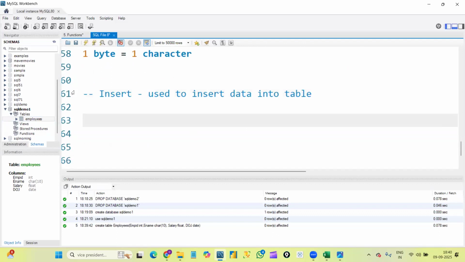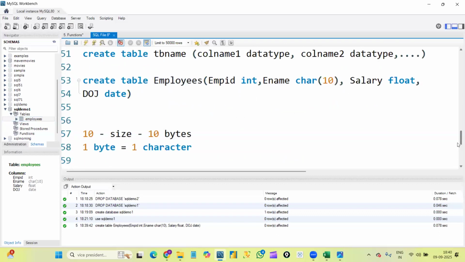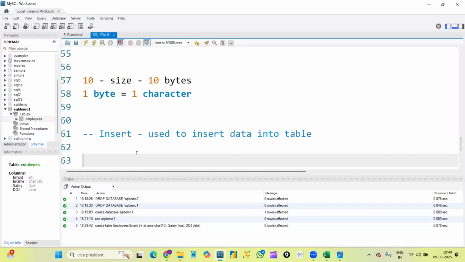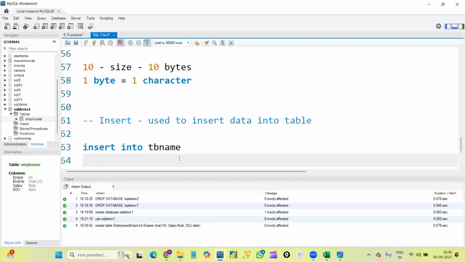So we created the table structure. Let's insert some data inside the table. For that, we will use the insert command. For insert also, we will have a syntax, and the syntax will be insert into table name. Obviously, you need to remember all the syntaxes, but no worries. With practice, you will be able to remember everything. No problem in that.